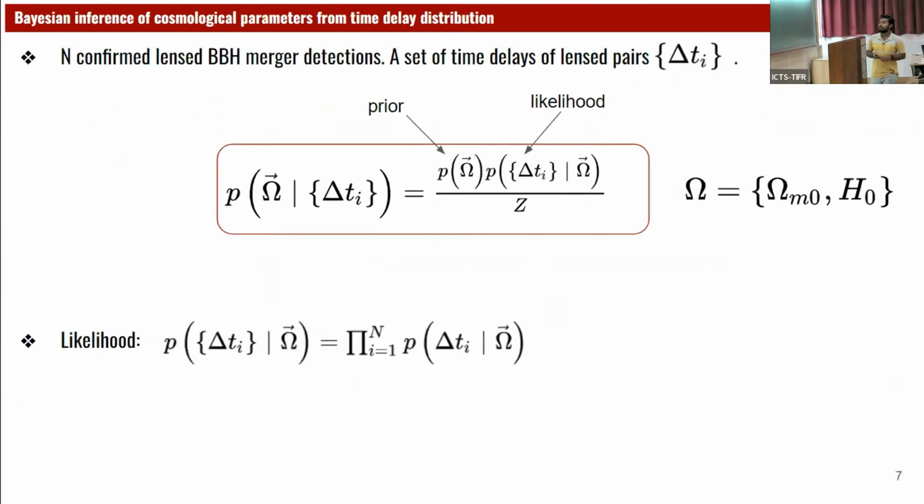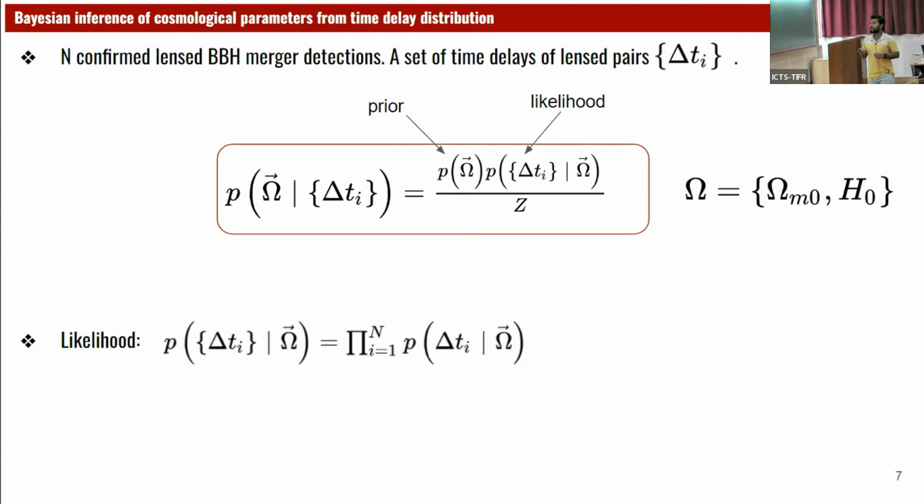So now let's say we have n confirmed lensed BBH merger detections. So we will have n number of time delays. This set of time delays is our data. And we ask the question, given this set of time delays, what is the value of these cosmological parameters? So the left-hand side of this equation is the posterior, the constraint quantity.